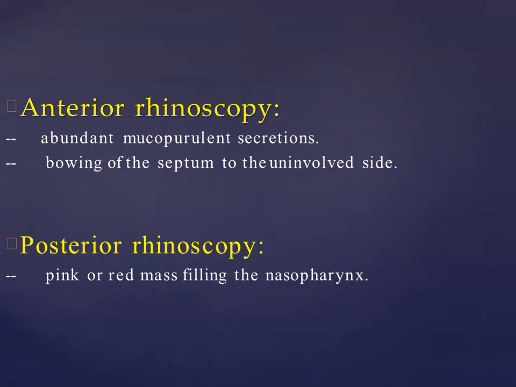On anterior rhinoscopy, abundant mucopurulent secretions are noted. And when you see the septum from the uninvolved side, there is a bowing of the septum because of the mass, which pushes the septum towards the side. In posterior rhinoscopy, a pink or red mass is seen filling the nasopharynx.